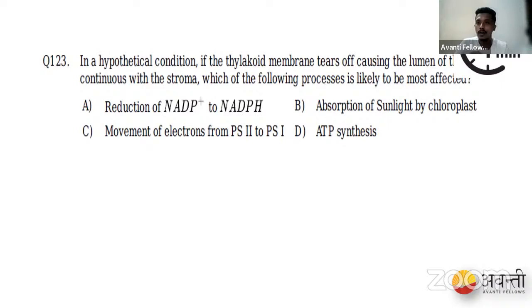Reduction of NADP+ to NADPH, absorption of sunlight by chlorophyll, movement of electrons from PS1 to PS2, and the last option. Okay, let me launch the polls. Your polls are live. So give me A, B, C, D. If the thylakoid membrane is torn off and the stroma and the thylakoid are in contact, which of the following processes are likely to be affected? A, B, C, D.